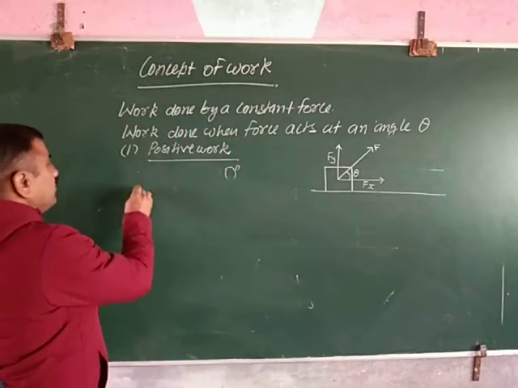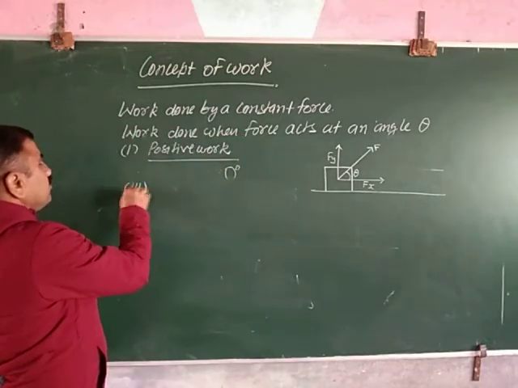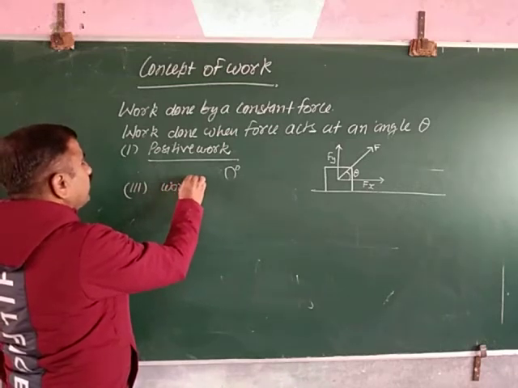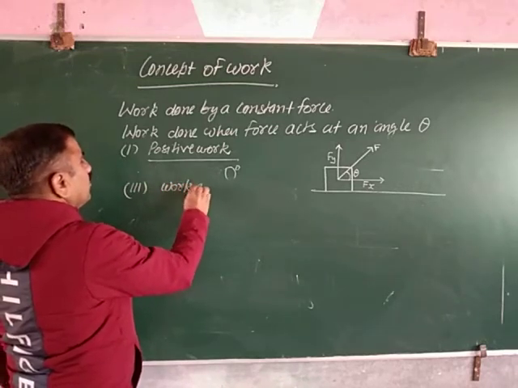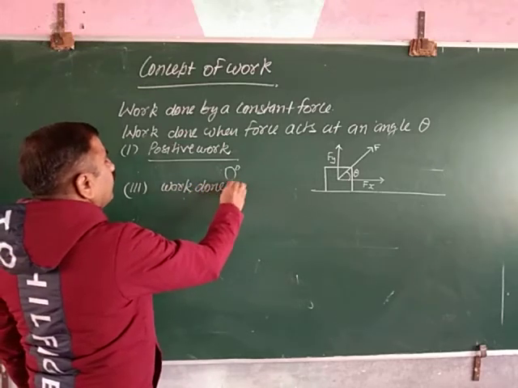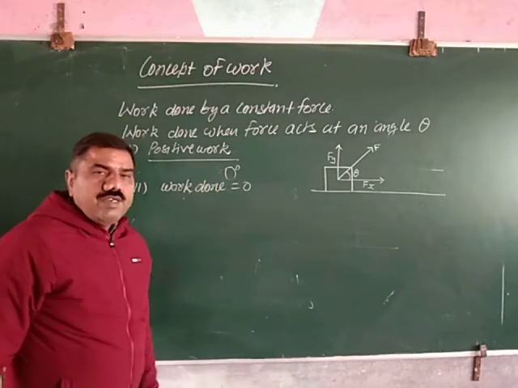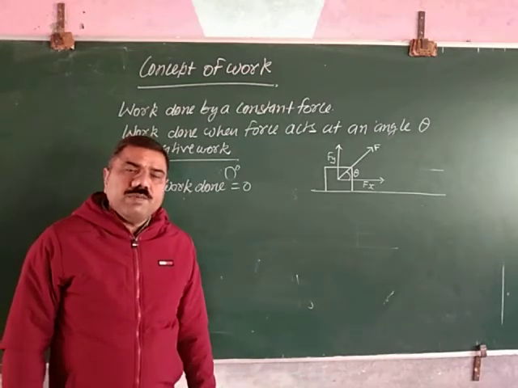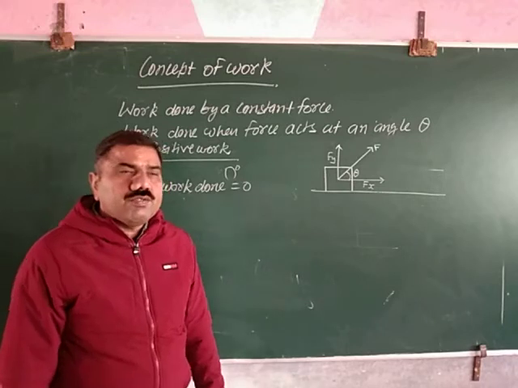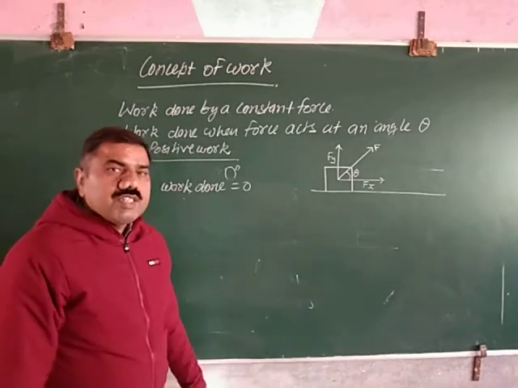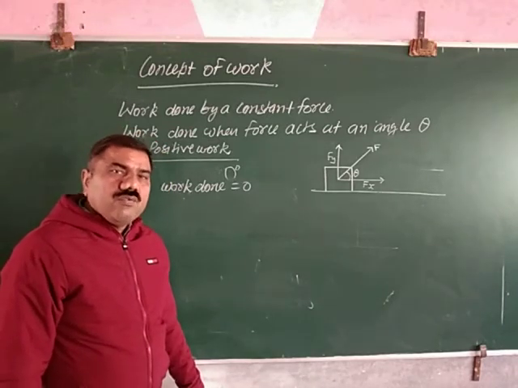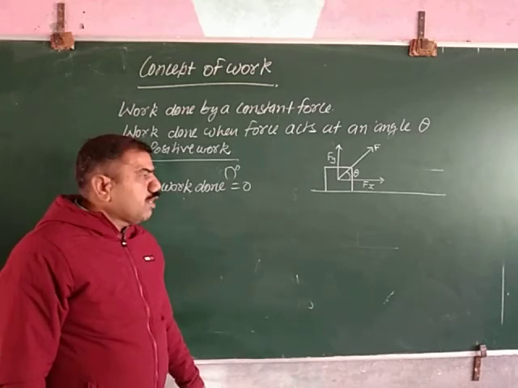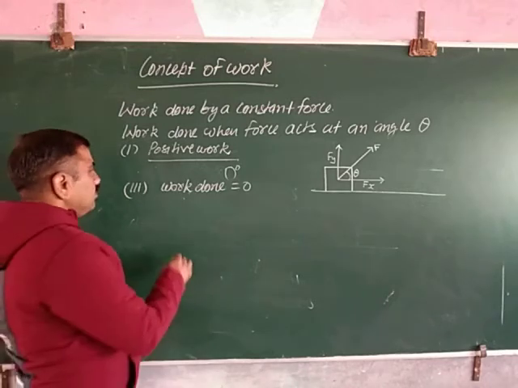Now we consider the third case. Work done equal to 0. When displacement due to a force is 0 or force acts at an angle of 90 degree to the displacement. In both these conditions, the work done is 0.